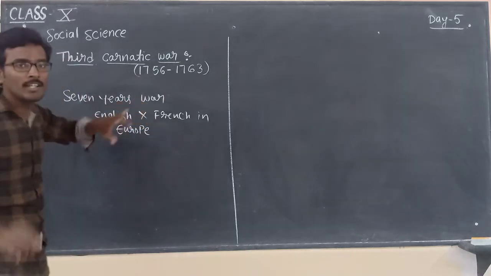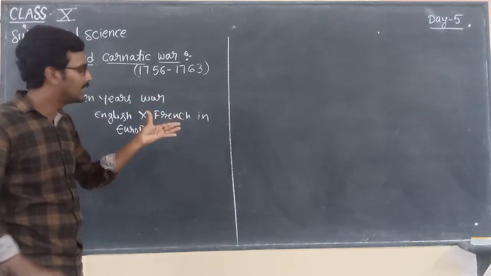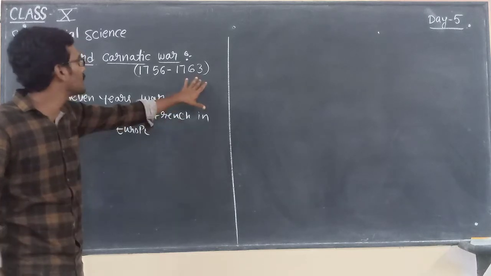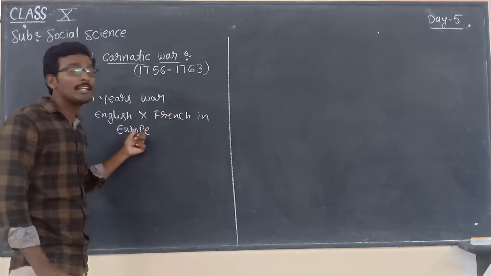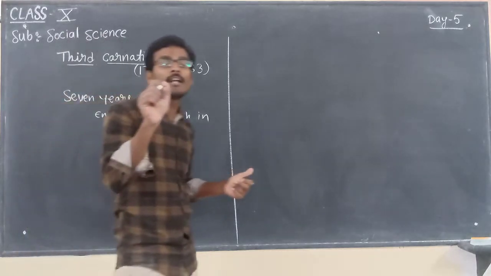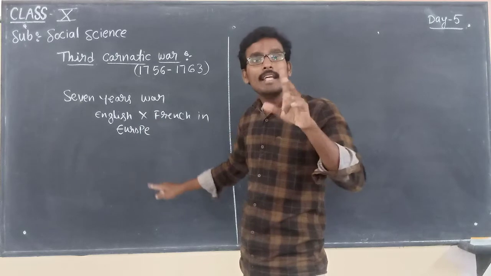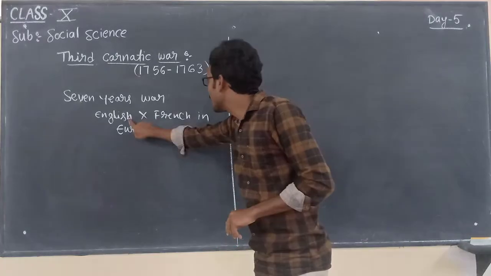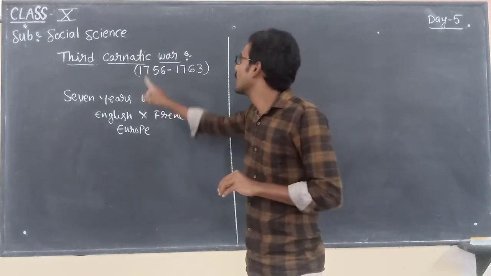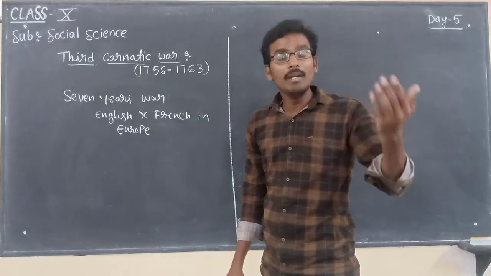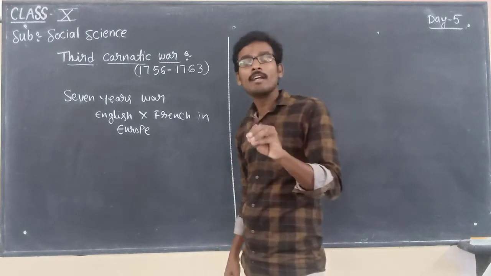The Seven Years' War. Just observe the years 56, 57, 58, 59, 60, 61, 62, so 63. The Seven Years' War takes place between the English and the French in Europe. That is a major reason for the third Carnatic War. Means what? In Europe there was already an enmity between the English and the French. That is the major reason for the third Carnatic War in India. The enmity between the English and the French in Europe continued even in India.